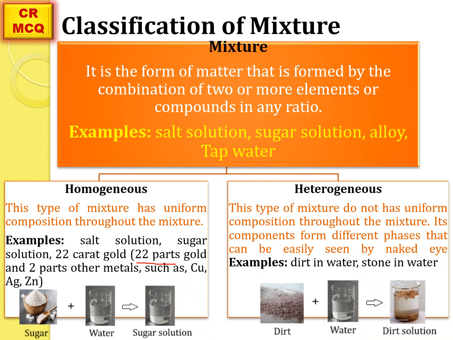Okay. Heterogeneous mixture. This type of mixture does not have a uniform composition throughout. Each of the components makes a separate phase that can be seen by the naked eye. For example, if you add some dirt into the water, dirt will form a separate phase, whereas water will form a separate phase. Both these phases are clearly visible by the naked eye. So such a mixture, where the components form separate phases, is referred to as a heterogeneous mixture.